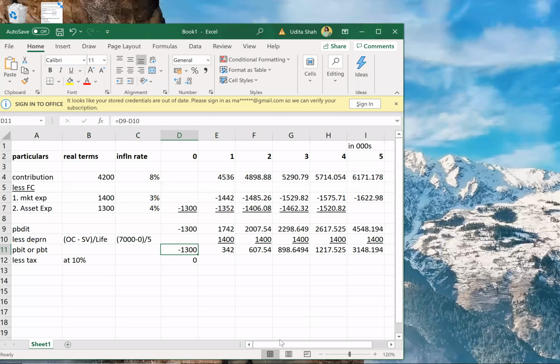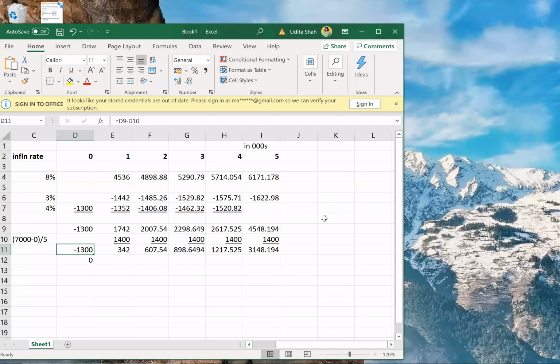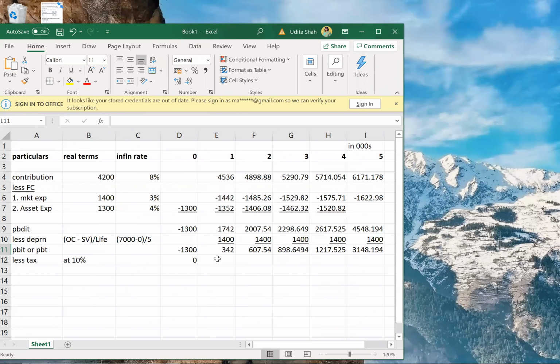So let us write it over here. So loss is how much? Loss is 1300. Okay. Year 1, entire profit of 342 is utilized. So remaining loss is 1300 minus 342, 958. So in year 1, entire profit was set off against the loss. Again, after setting off the profit, there is still loss. So no income, no tax. Correct?